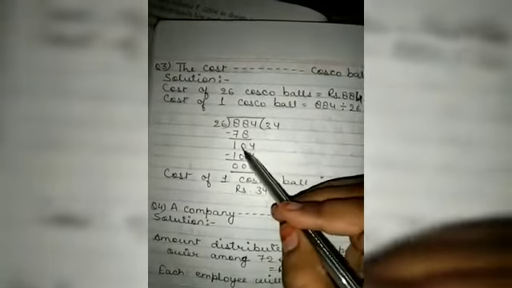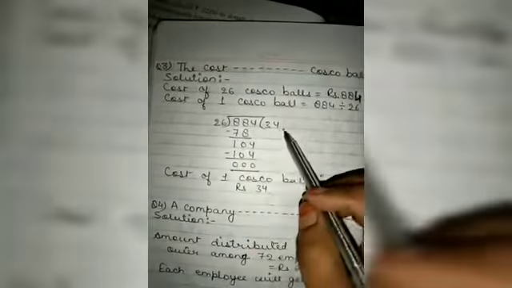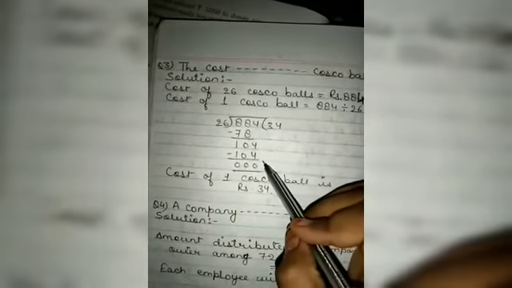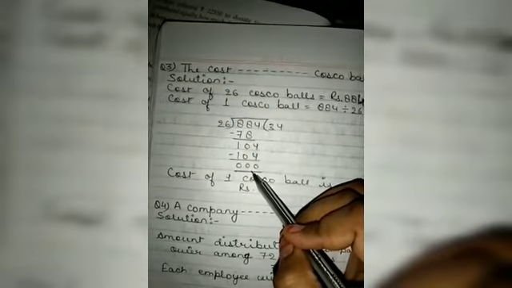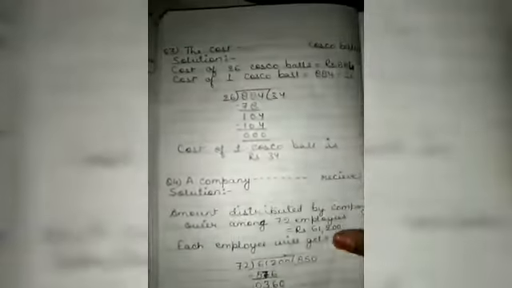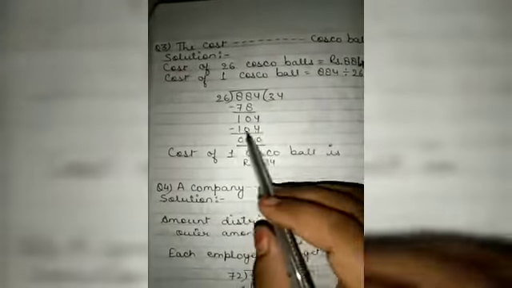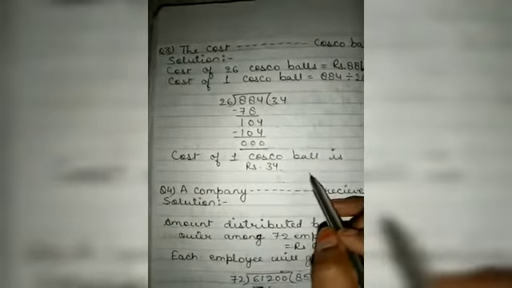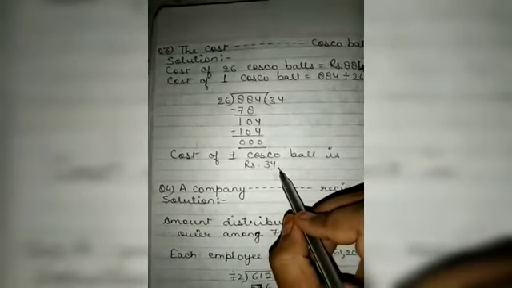The number is 104. Now 26 on multiplying by 4, it will come 104. Now the remainder is 0 after subtracting 104 by 104. So the cost of one Costco ball is rupees 34.